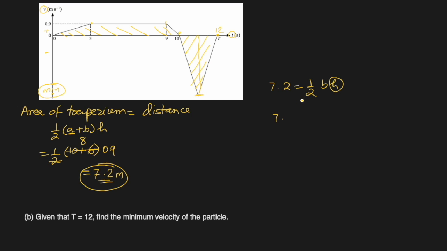So 7.2, we can cross multiply this, so it becomes 14.4 equal to base times height.